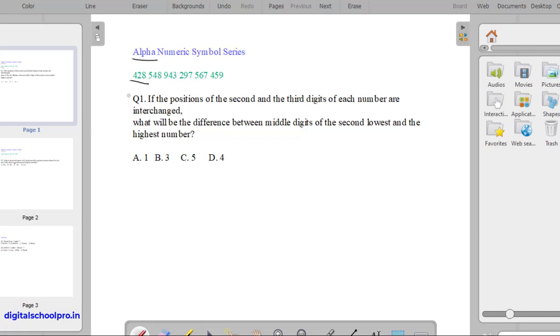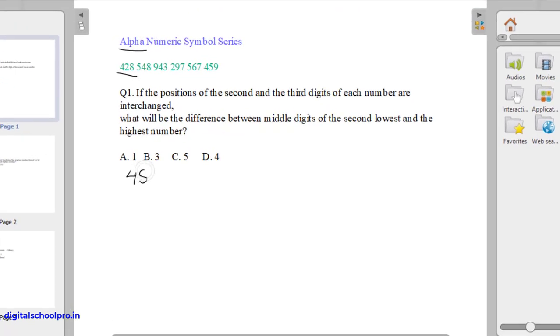So first, we do as the question has asked. That is, we have to interchange the positions of the second and third digits of each number. So we have 428. We interchange it and write 4, 8, 2. Then we have 5, 8, 4.